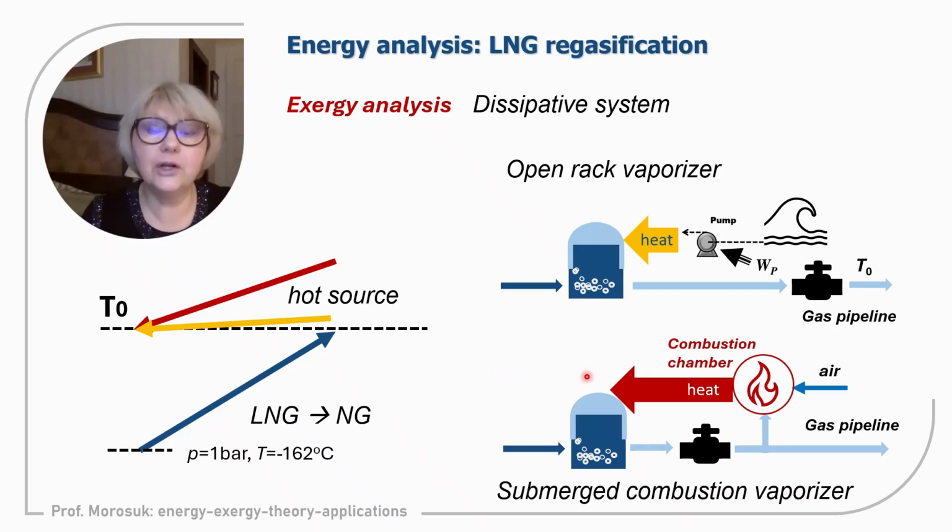Then we can conclude that regardless of whether we use an open rack vaporizer or a submerged combustion vaporizer, from the exergy analysis point of view, they are dissipative systems, because we will destroy the exergy of LNG and we will destroy the exergy of heat sources.